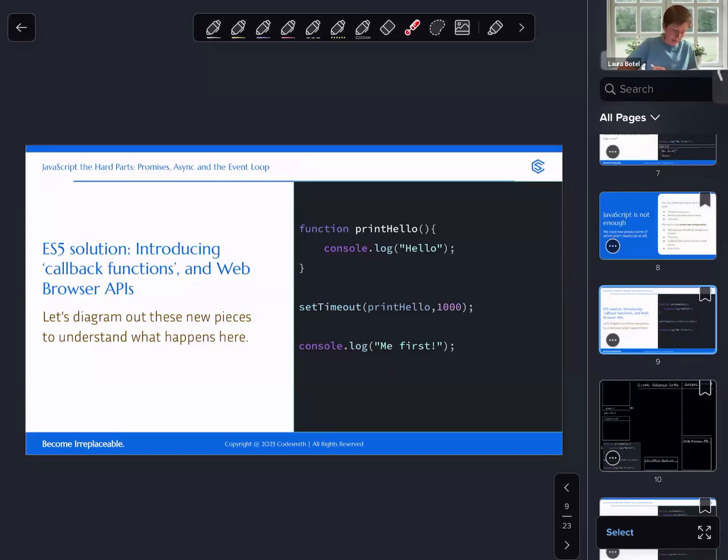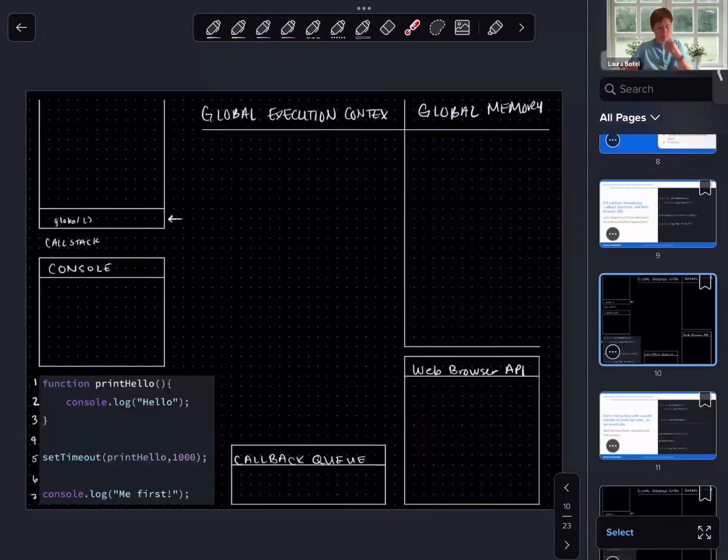Okay, so callback functions. We have a whole workshop on callback functions and higher order functions. I really encourage you to watch it if you haven't already, or attend one of our live workshops. Callback functions are functions that are passed to other functions as an argument. So print hello, which is a function definition, is a callback function because we are passing it as an argument to setTimeout. Okay. All right, let's dive into the diagram.